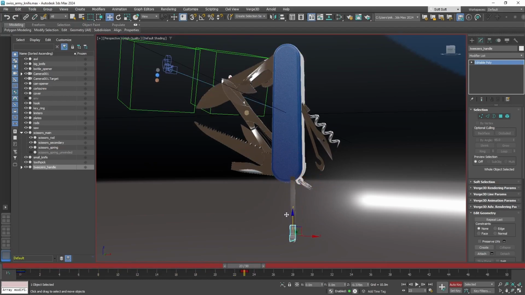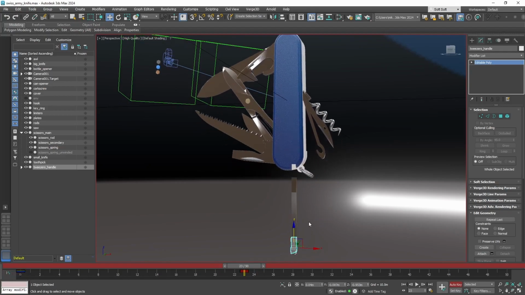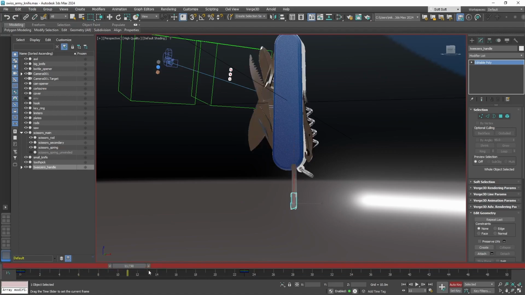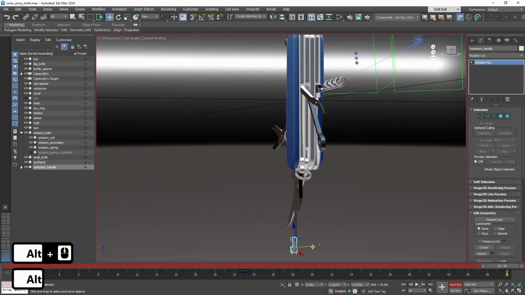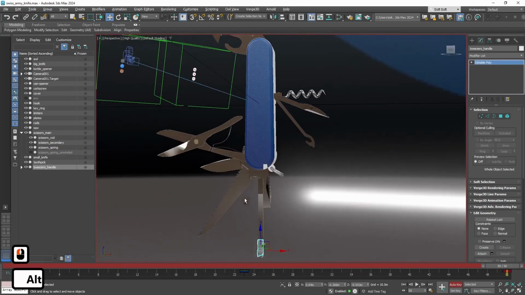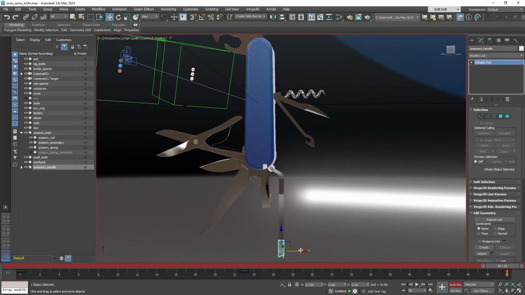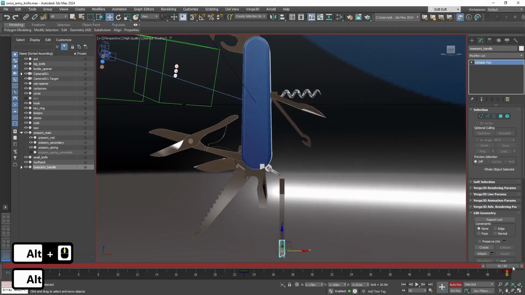Then on the 25th frame, I will set the second keyframe when the tweezers are out. And after that, the tweezers will move a bit to the right and towards the front. So we kind of demonstrated.